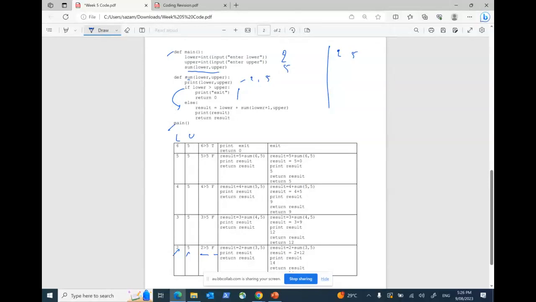In the else condition, what they have done is they said result equals lower, which is 2, plus sum of lower plus 1, upper. So I'm going to call the same function again with lower incremented by 1. So my sum is now what? 3 and 5. Yes or no?